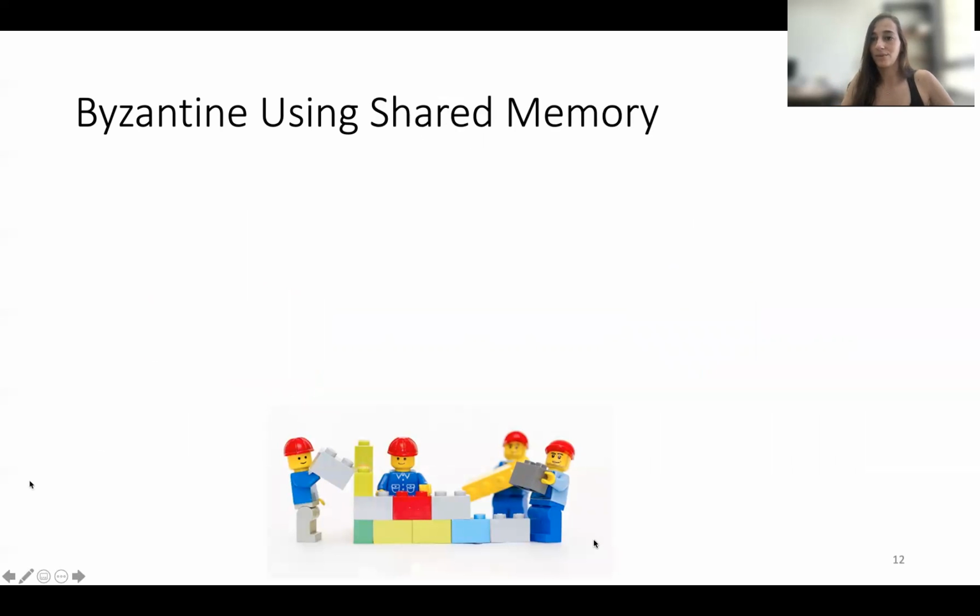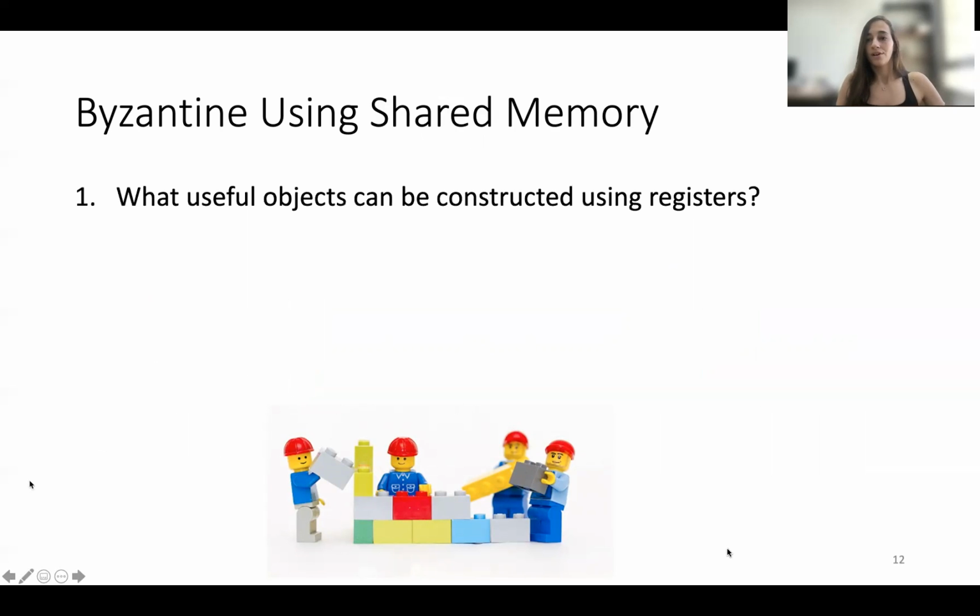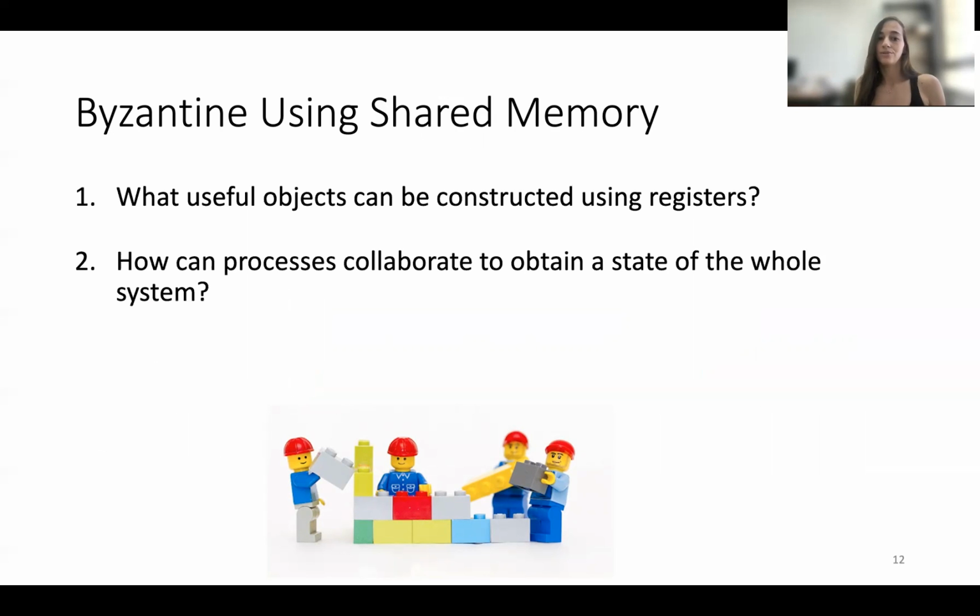So more specifically, we have the following questions. First of all, what useful objects can be constructed using registers? For example, we talked about asset transfer. Can we construct asset transfer and implement the next cool blockchain? Two, how can processes collaborate to obtain a state of the whole system?